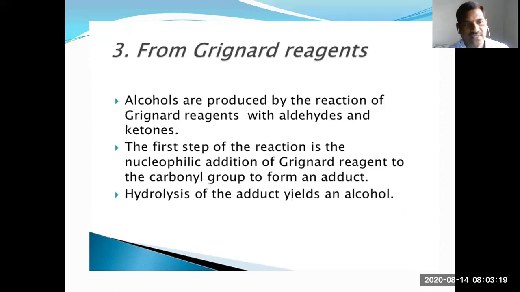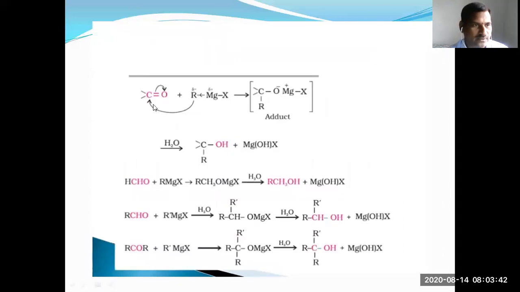The first step of the reaction is the nucleophilic addition of Grignard reagent to the carbonyl group to form an adduct. This adduct undergoing hydrolysis yields an alcohol. See the reaction here. This is the carbonyl carbon undergoing nucleophilic addition with the Grignard reagent. You can get the adduct. After the hydrolysis reaction, alcohol is formed.